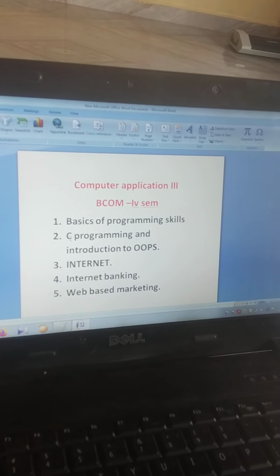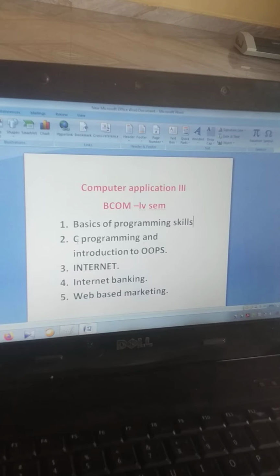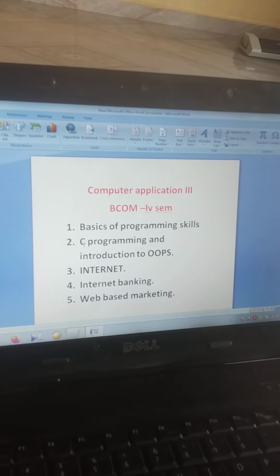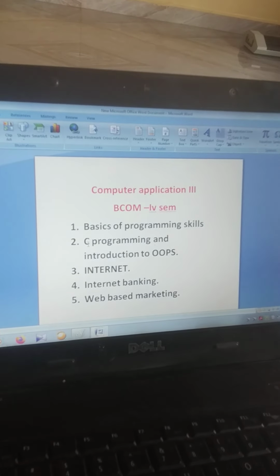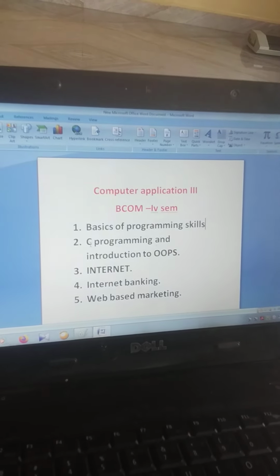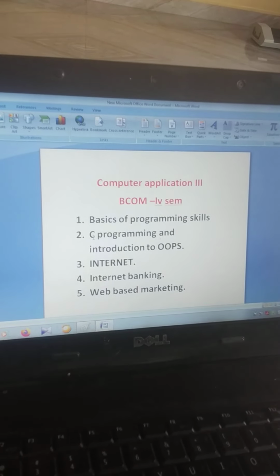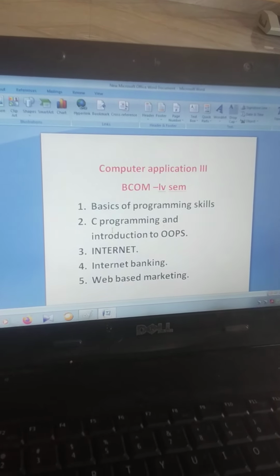They have included only the basic programming skills of C programming. For that purpose only we are going to study, and how to solve a case study problem with respect to that. They have given the points that we are going to study in C programming.